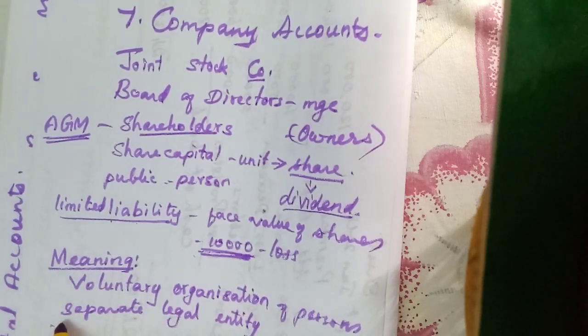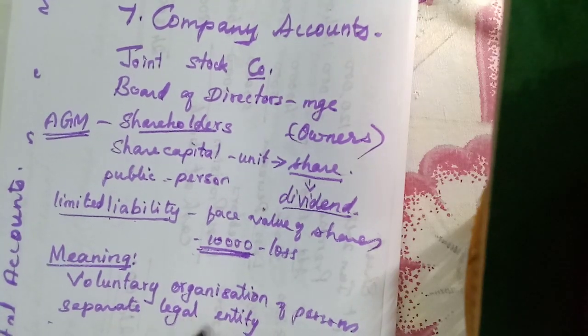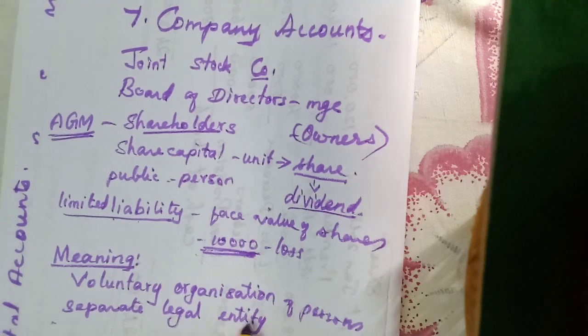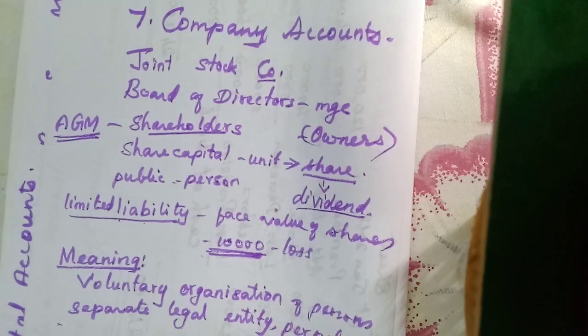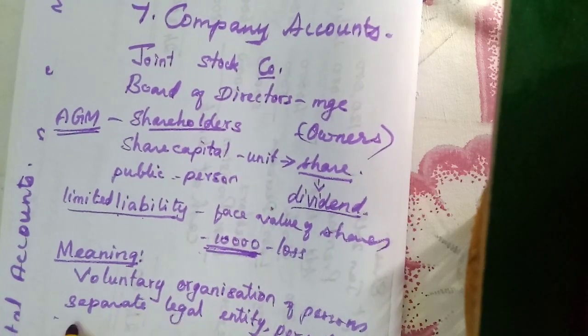Any company, like Tata Limited, is separate from the owners. So it has a separate legal entity. It has perpetual succession, that means continuous succession.